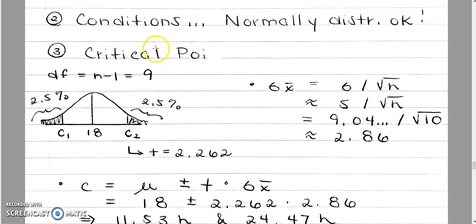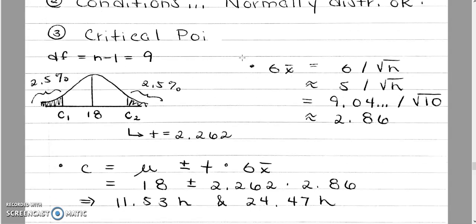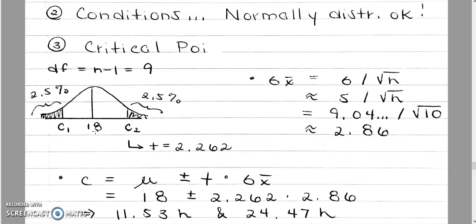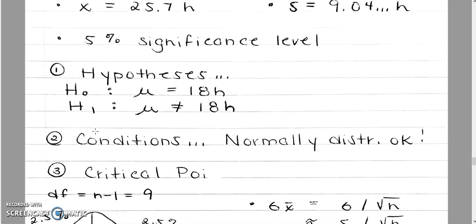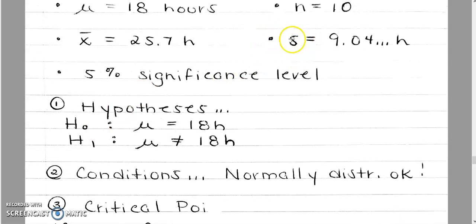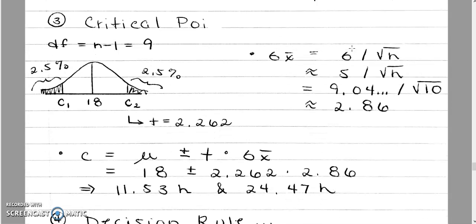Oh, I didn't write critical points here, but it is critical points. So now I draw my curve. Normally it's a normal curve, but here this is actually a student distribution. Why is this a student distribution? It's because as soon as I do not have sigma and I have a standard deviation from a sample, the S being the standard deviation from my sample, I have to automatically use student distribution.